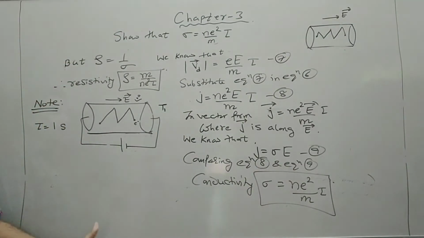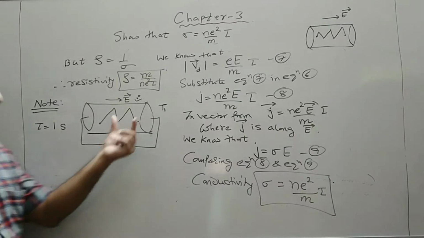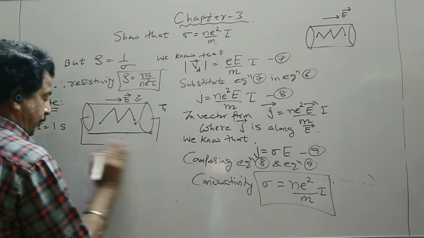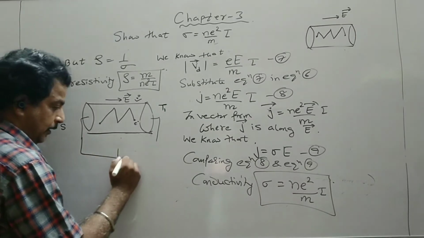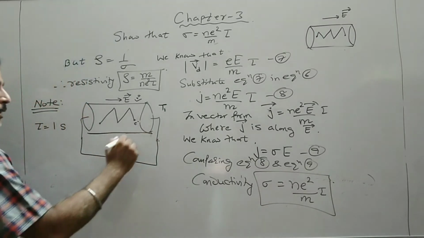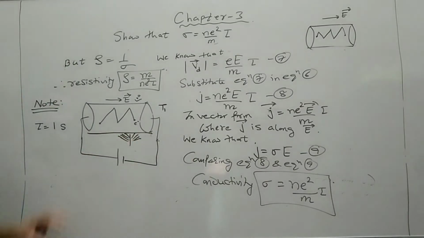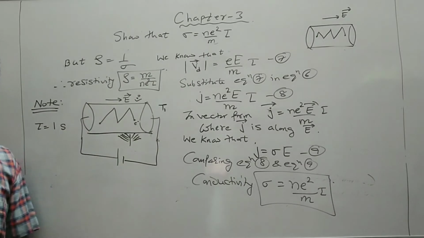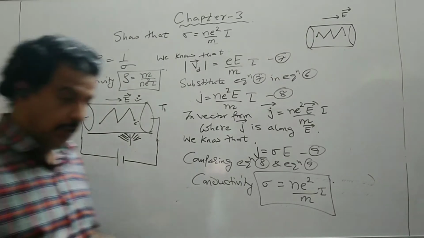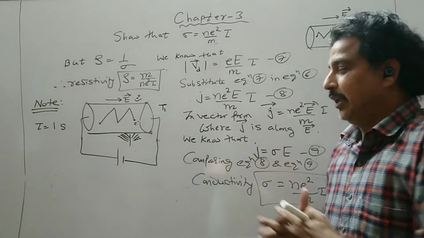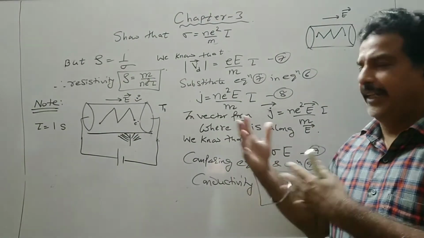Now suppose that temperature is increased. Now how would you increase the temperature of a conductor? So keeping that battery connected, suppose I heat up this conductor uniformly. So I provide a thermal energy or a heat energy.